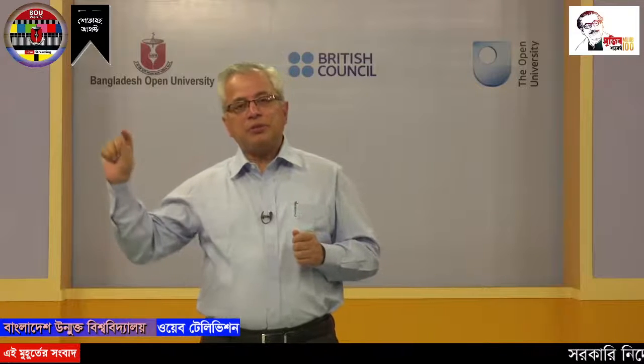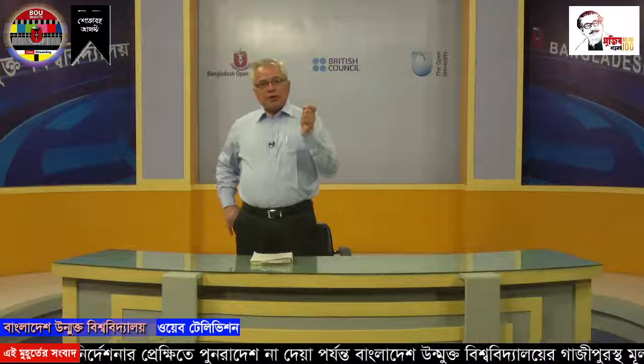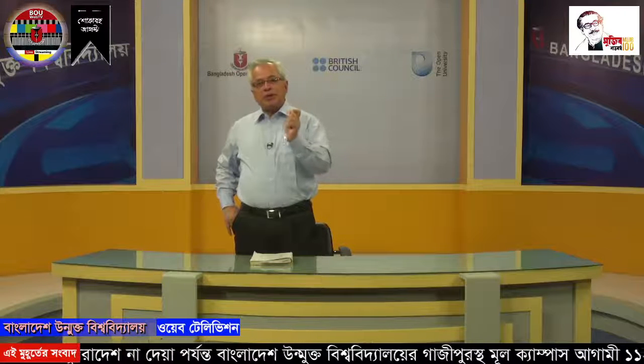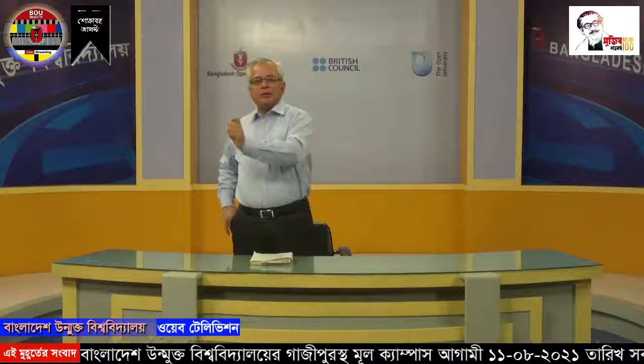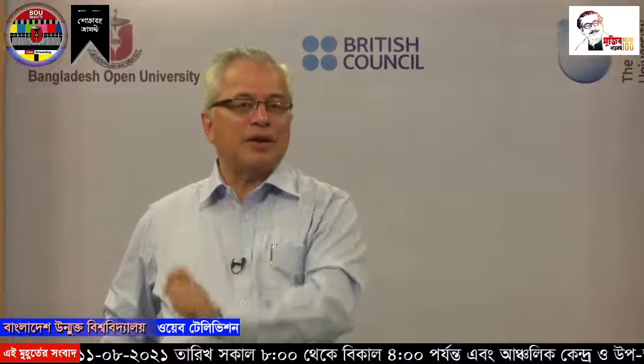Now, both and. Remember that when the word both is used, it must be followed by and. So, look at this sentence: Rabindranath was both a poet and a dramatist. Say, both Shakib and Mustafizur succeeded in the last match. So, both Shakib, then and, you have to use and. Sometimes I find students using to in place of and. Don't do that. Both must take and, and both must have two entities.